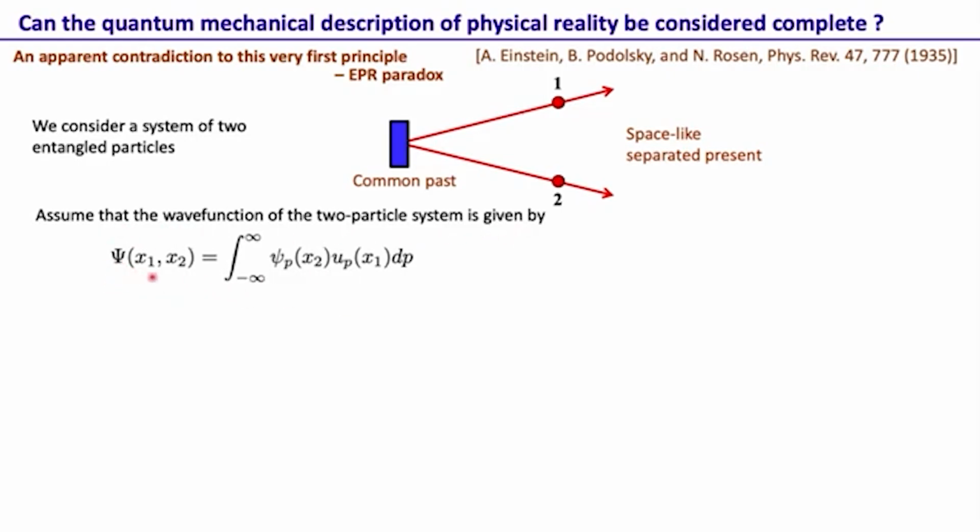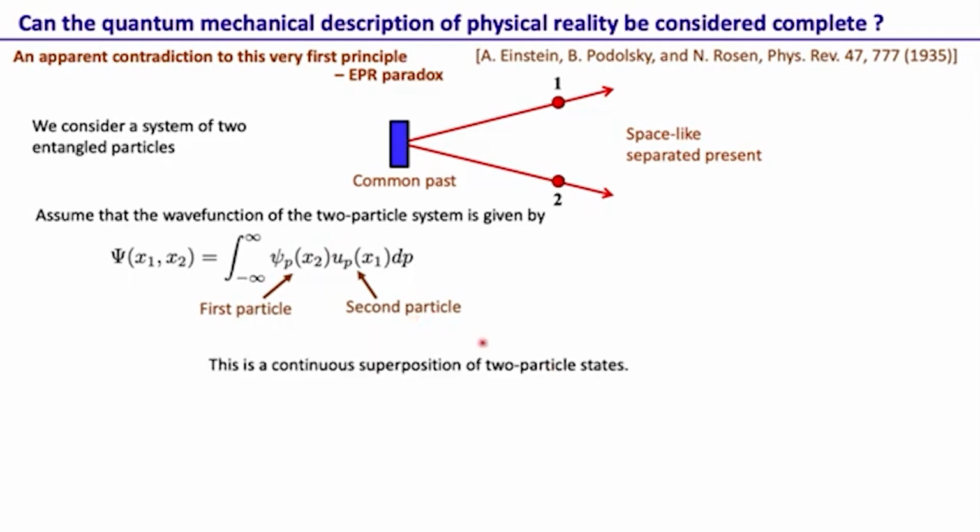They take a wave function for this two-particle system in this form, in the position basis: psi of x1, x2 equals the integral over p of psi p of x2 times u p of x1, dp. This is for the first particle, and this is for the second particle. So that's the wave function corresponding to the first particle, and that's the wave function corresponding to the second particle. This two-particle state is a continuous superposition of such two-particle states, which is what we did in the last lecture on quantum measurement. It is a superposition of many states defined by this index p.